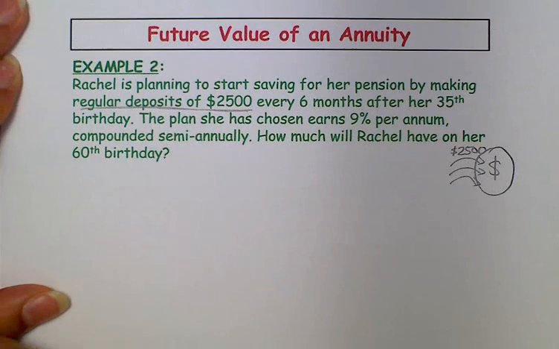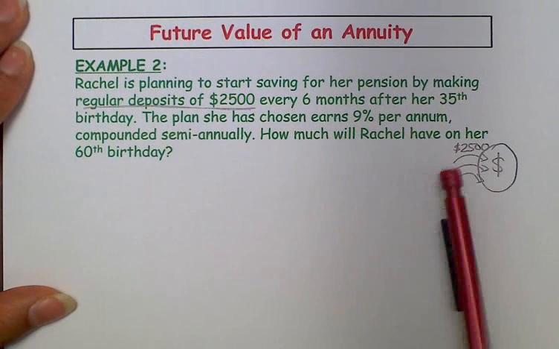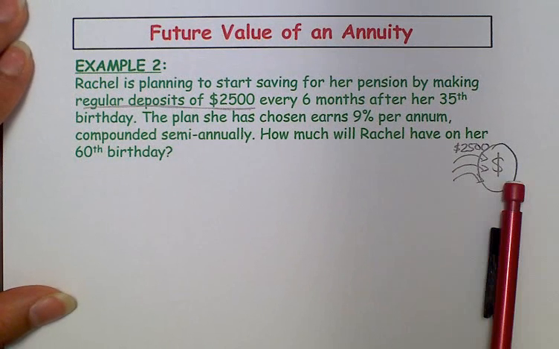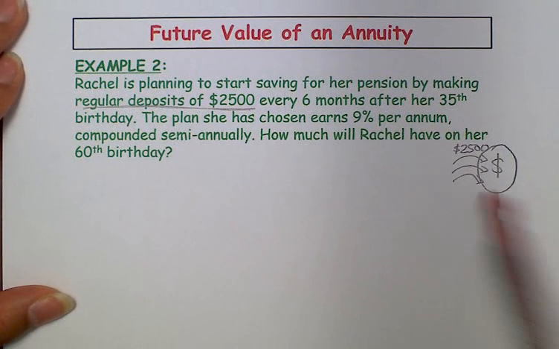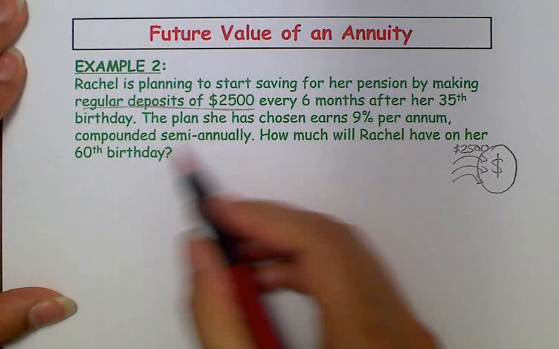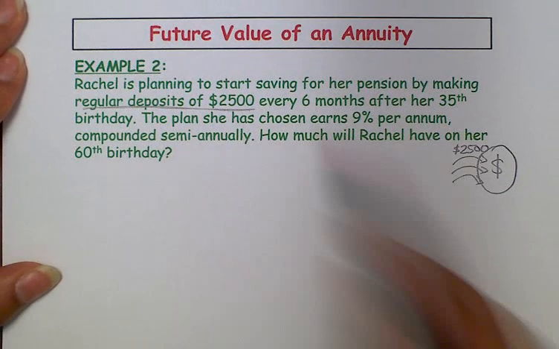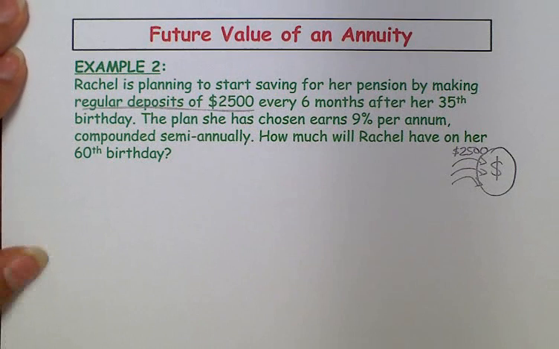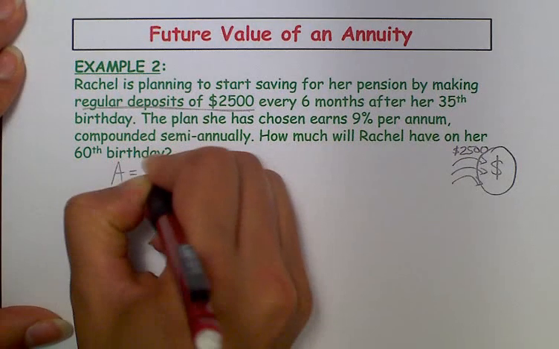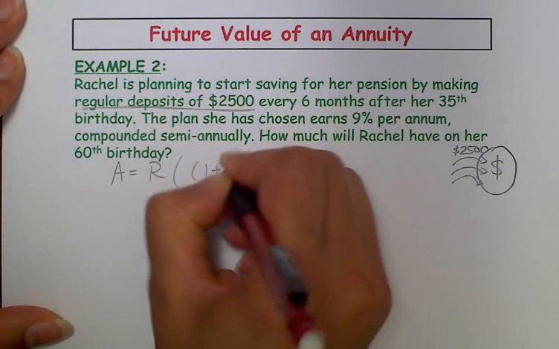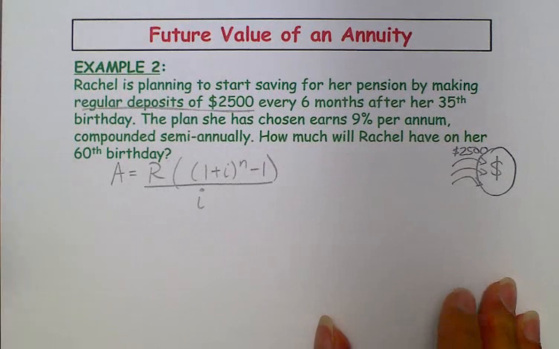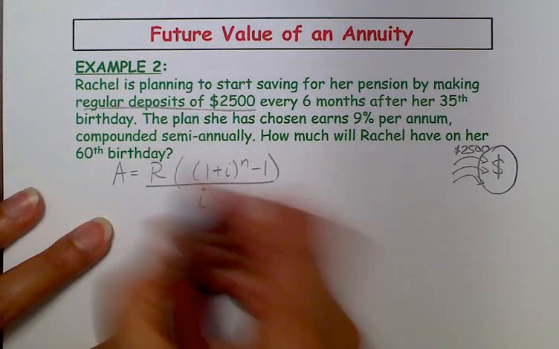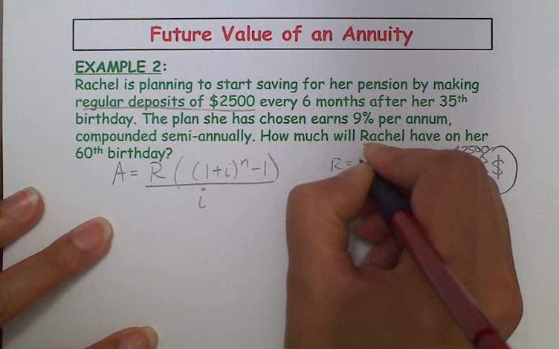So what kind of problem is this? Well, it's a future value of an annuity problem because she is making regular payments into an account so that she has a large amount at the end of the investment time. Okay? So, one thing to notice is that this is definitely a future value of an annuity. So I'll start with the future value of an annuity formula. A equals R times 1 plus i to the exponent n minus 1 all over i. And I'll substitute in the information that I know. I know the regular deposits that she's making is $2,500.